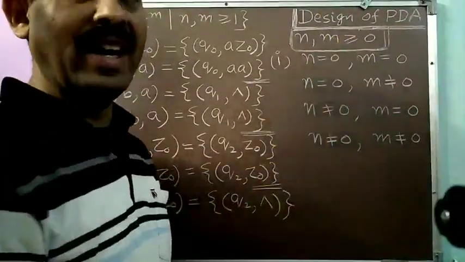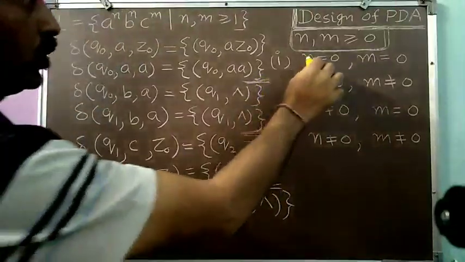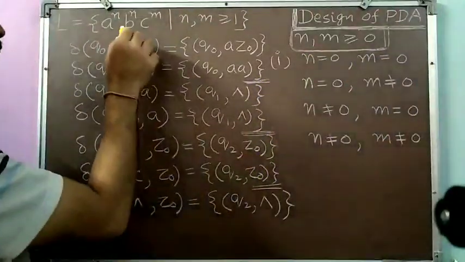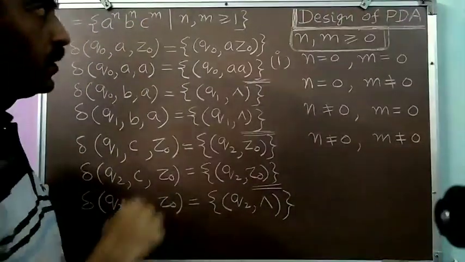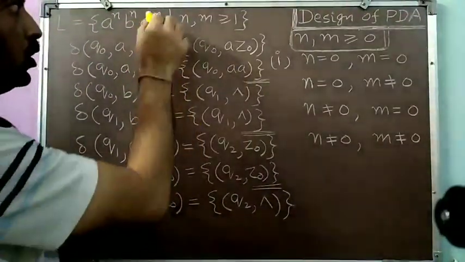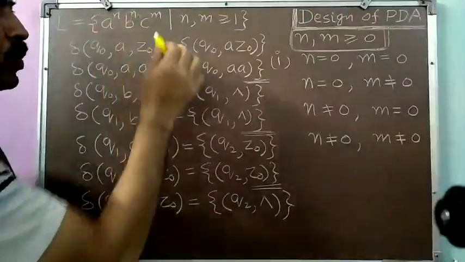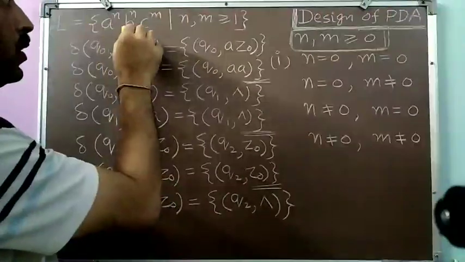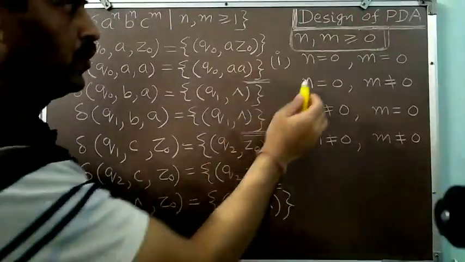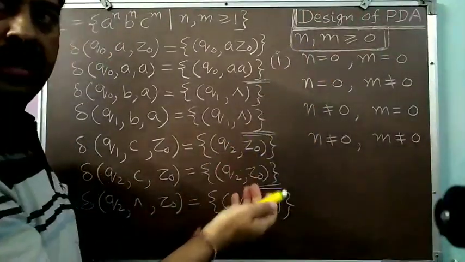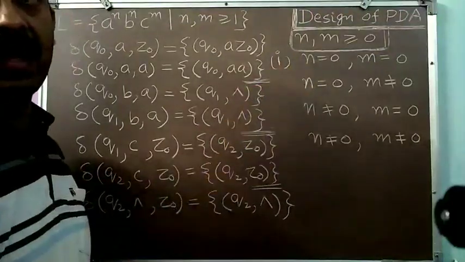What should we add in such a situation? Both n is 0 and m is 0. This simply means that n is 0, so there is no A or no B present, and m is also 0, so no C is present. So there is only one such word where no A, no B and no C is present, and that is the null. So we should add a transition which will accept null as well.